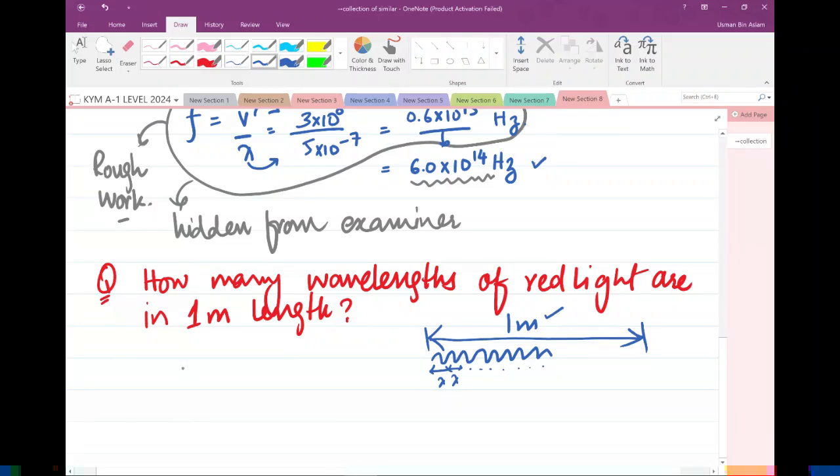Okay, for that you should recall that one wavelength of red light, that was 700 nanometers. Just for the sake of discussion, I am going to write this 700 in terms of nano. That's going to become 10 raised to power minus 9 meters. And when I include these two zeros with the 10 raised to power minus 9, this becomes 7 into 10 raised to power minus 7 meters.